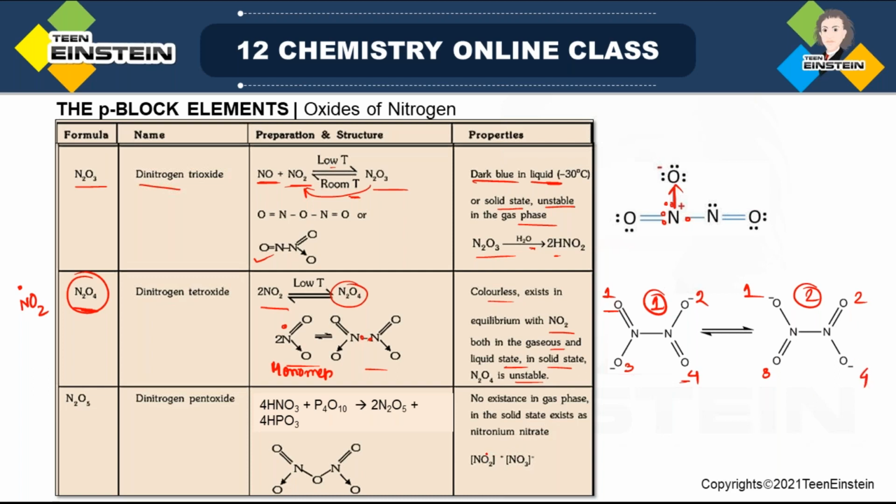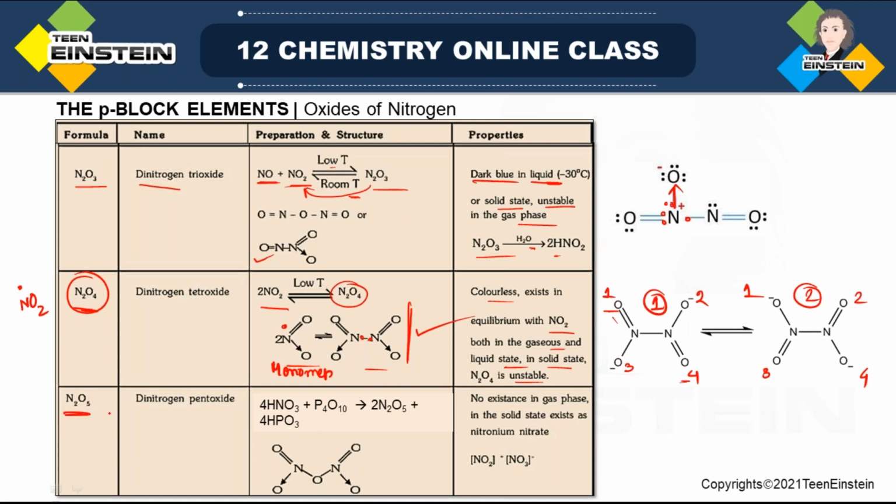So two resonance structures are there, and mostly it remains in this way where the two double bonds are on opposite sides. This structure, where both N-O double bonds are on the same side, we should not write because it is an unstable structure. With both double bonds on the same side, there will be high repulsion between electron density. So that is why these two structures are more stable compared to this one.